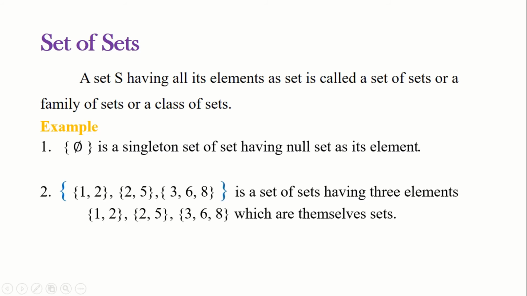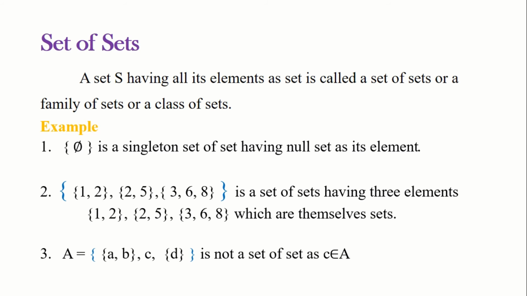And this is a set of sets having 3 elements, that is, the set consisting of 1, 2, and the next set consisting of 2, 5, and the third element is the set consisting of the elements 3, 6, 8, which are themselves sets. And this set A is not a set of sets because here c is not a set, which is an element of set A.